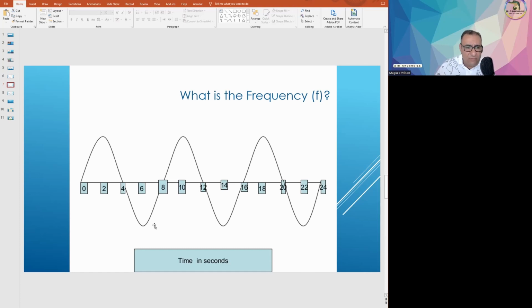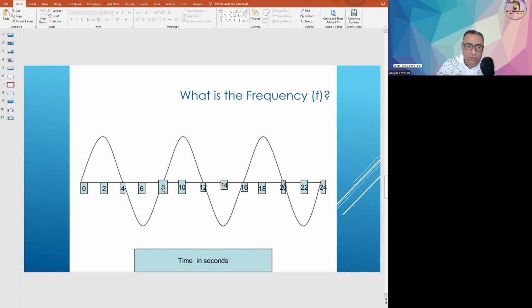So let's see here, for example, we have a total of 24 seconds, and we have 1, 2, and 3 complete cycles. So the time taken to complete one cycle is going to be 24 divided by 3, which is 8 seconds.